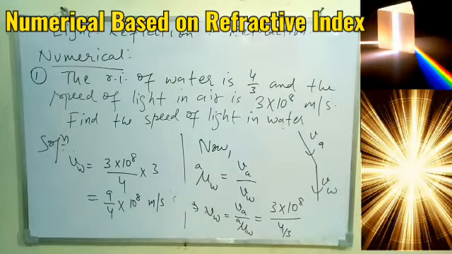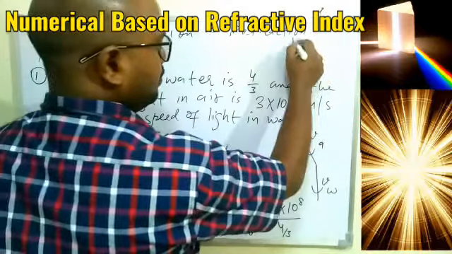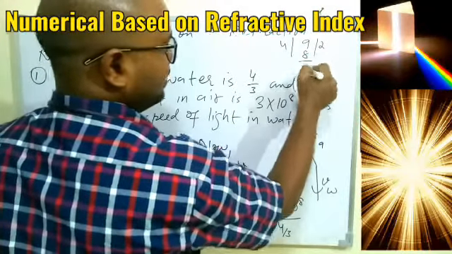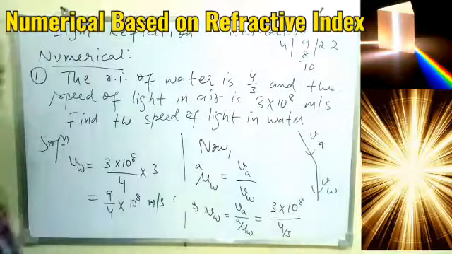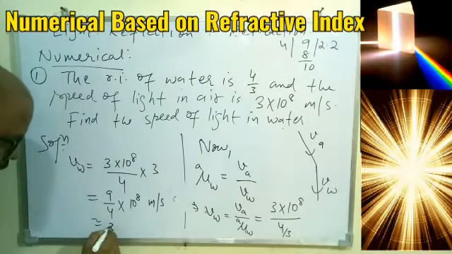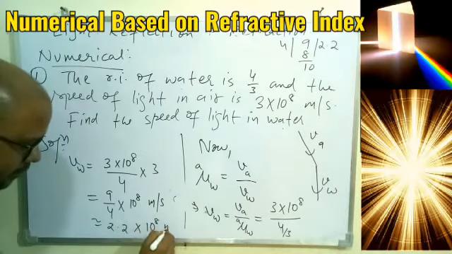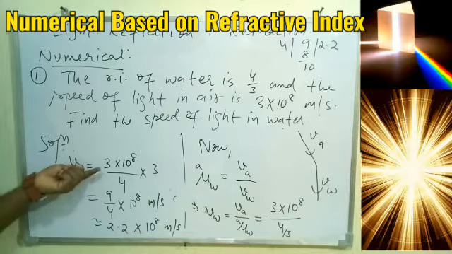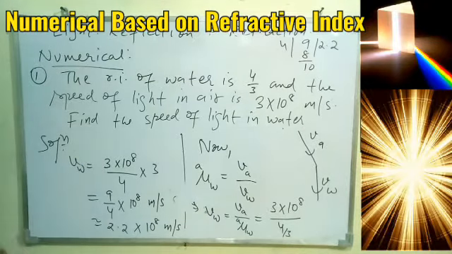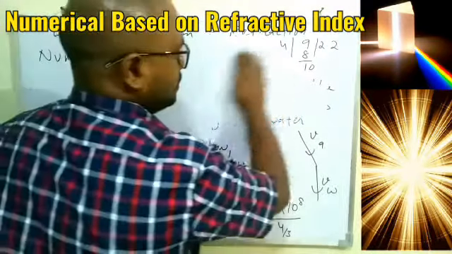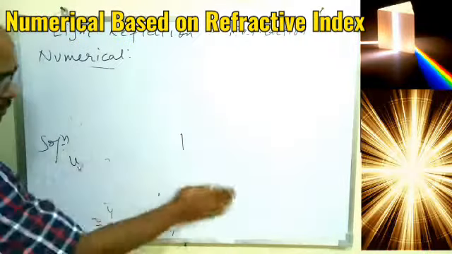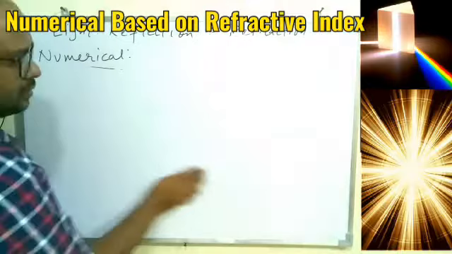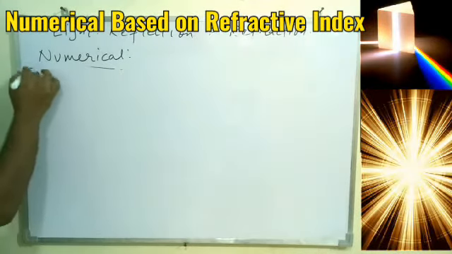So this will be 2 point something. Yes or no? So we can try to divide also. So 9 by 4, how much? 2.2 somewhere. This will be 2.2 into 10 to the power 8 meter per second. So now you can see the speed of light in water is 2.2 into 10 to the power 8, which is less than the speed of light in air. So that is how, with the increase in refractive index, the speed of light decreases. That you have to remember also. So all things can be verified, can be proved with numericals and experiments. Let's take a second numerical.